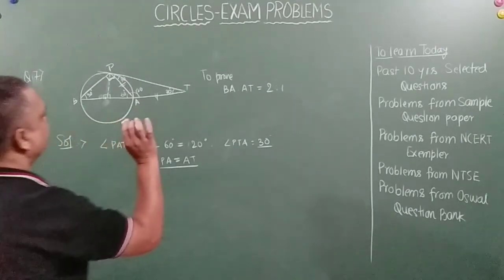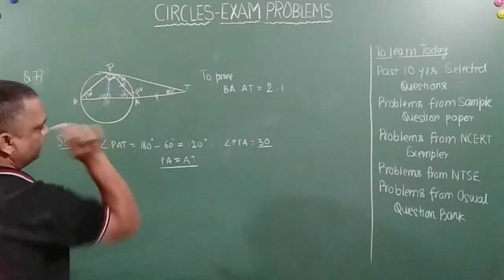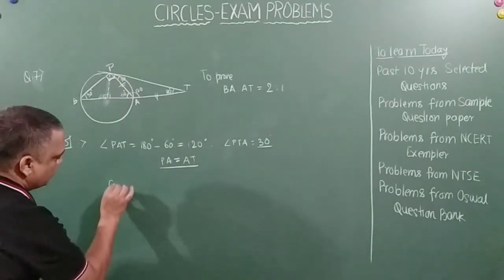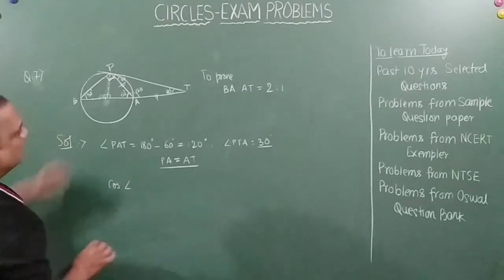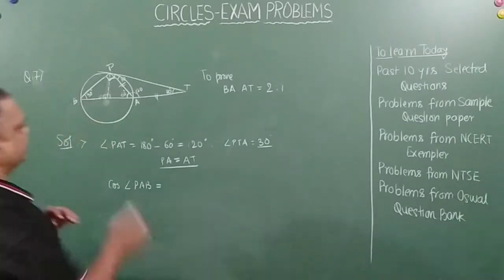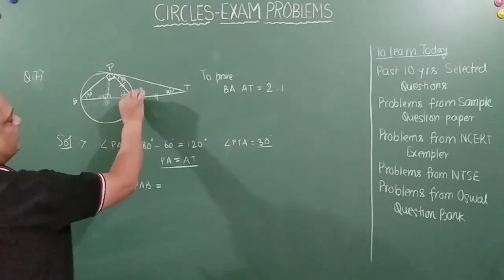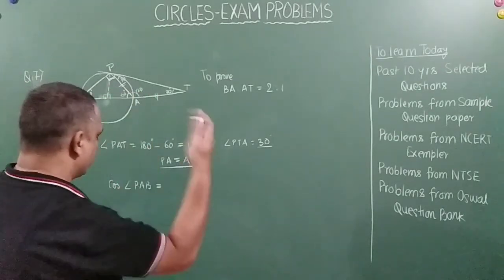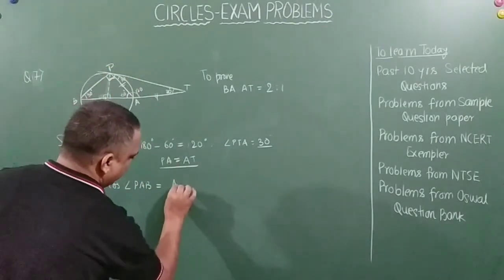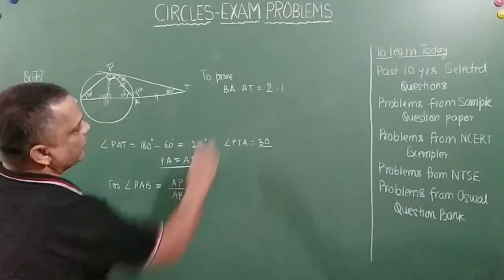Now friends, we will see this is a right angle triangle PBA. So I will just take cos of angle PAB. I'll tell you why I am taking this. Cos is base by hypotenuse, so base is PA, that is AP, and hypotenuse is AB. Are we coming close here?